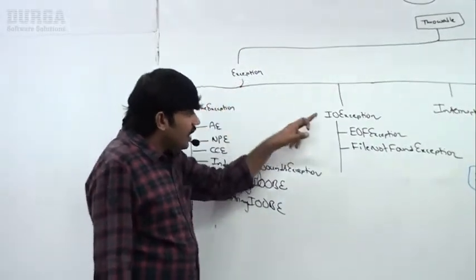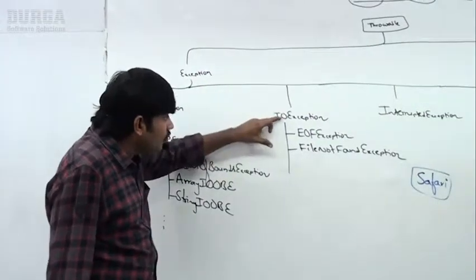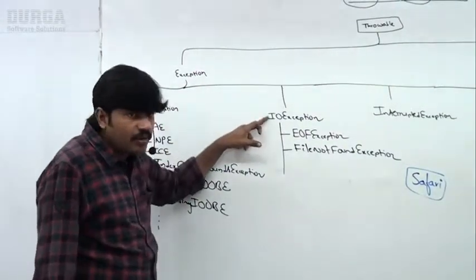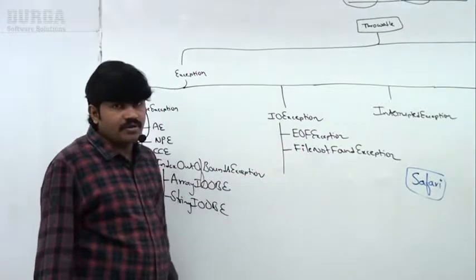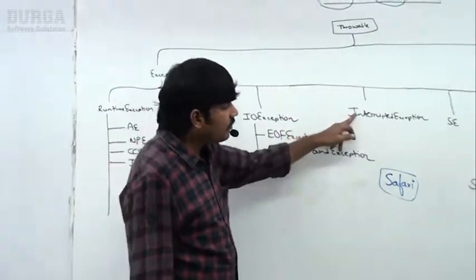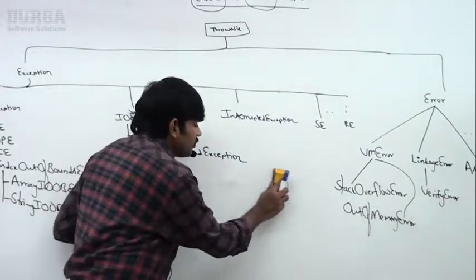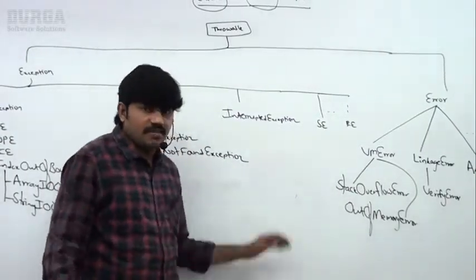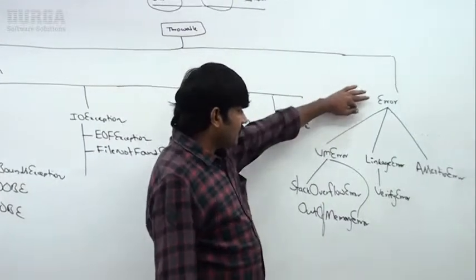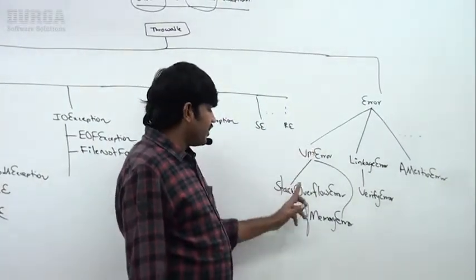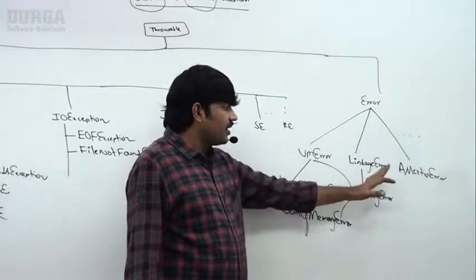Similarly, under Exception, IOException is there. Under IO, EOFException, FileNotFoundException. Next, InterruptedException, ServletException, SQLException, RemoteException, like multiple things are available. Similarly, Error also: VirtualMachineError, StackOverflowError, OutOfMemoryError, like.